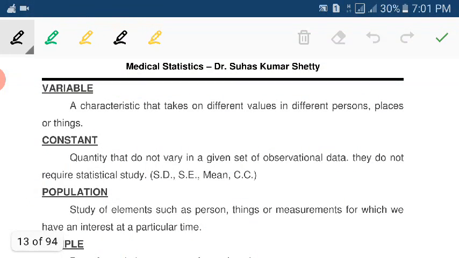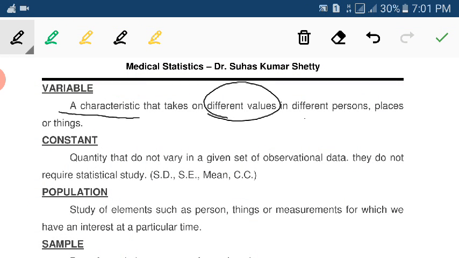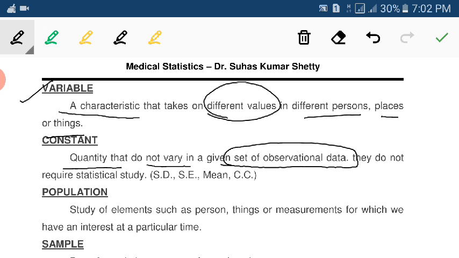Then what is a variable? A characteristic that takes on different values in different persons, places or things is called a variable. Then what is a constant? A quantity that does not vary in a given set of observational data. It does not require a statistical study. For example, the mean is called a constant.